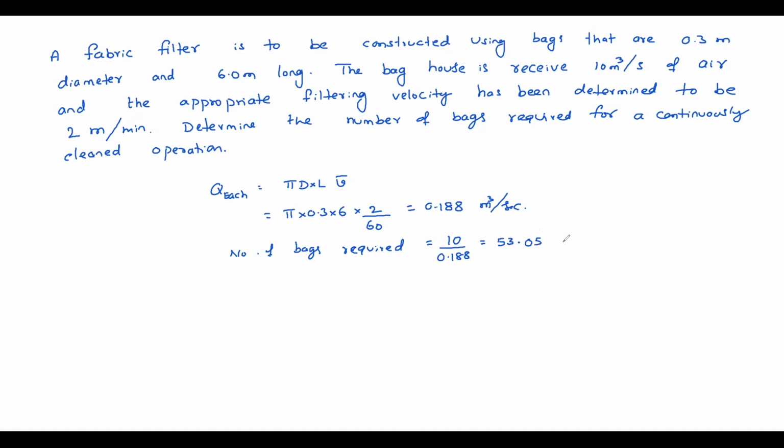So 0.05 cannot be provided, so it is equal to 54. If you provide 53, that is insufficient. If you provide 54, that is correct. So always in this kind of problem you should round to the next integer only. Fraction you cannot put because number of bags cannot be in fraction. That's why.